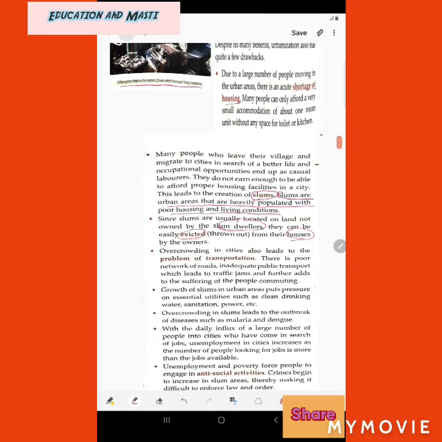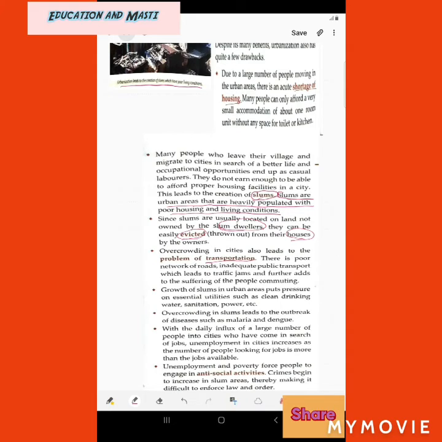Then overcrowding in cities also leads to the problem of transportation. Yes, this is one of the main problems in cities: if there are slums, then transportation is jammed, meaning traffic jams are very common. There is a poor network of roads and inadequate public transport, which leads to traffic jams and further adds to the suffering of the people commuting.